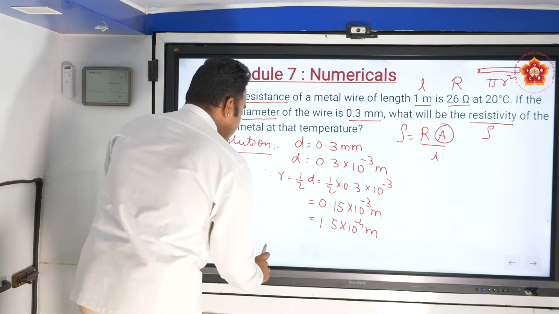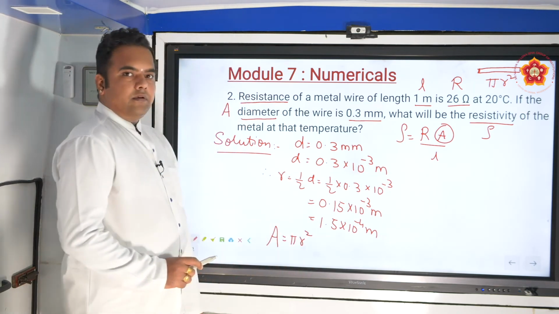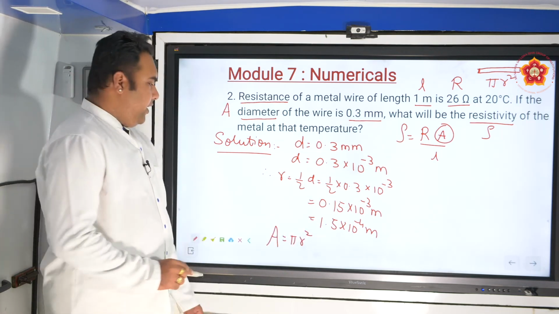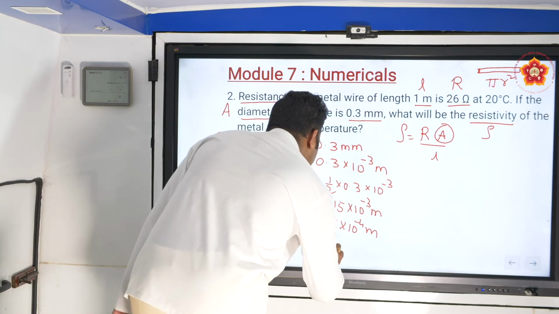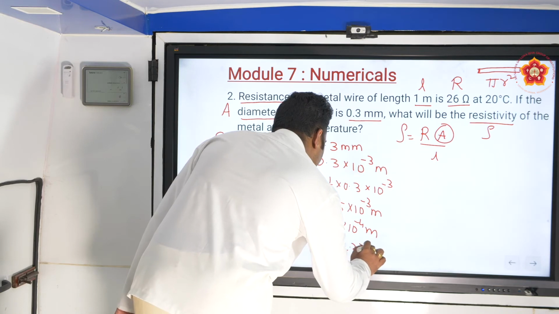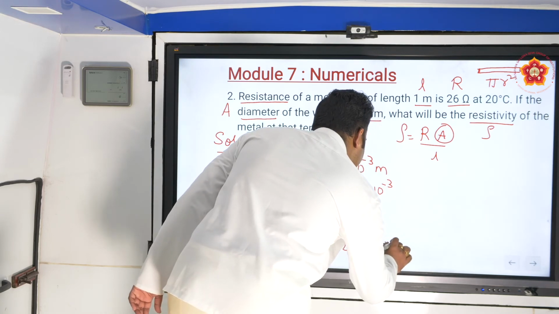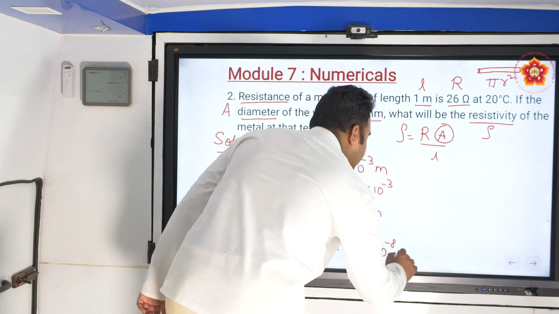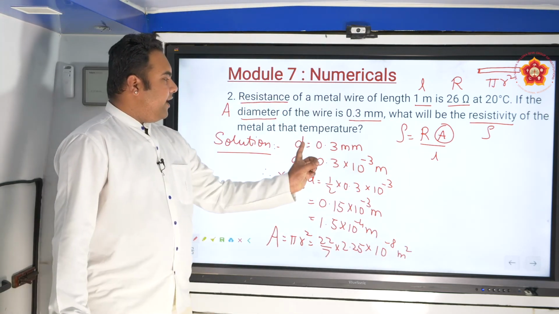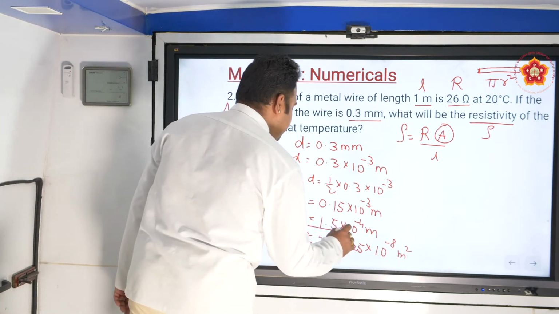Once you know the radius, what will be the area? It will be pi r square. If you square this, 1.5 into 1.5, we get 2.25. So pi, that is 22 by 7, into 2.25 into 10 to the power of minus 8, since 10 to the power of minus 4 squared becomes 10 to the power of minus 8. The SI unit of area is meter square. So from the given diameter, we have calculated the area of cross section.